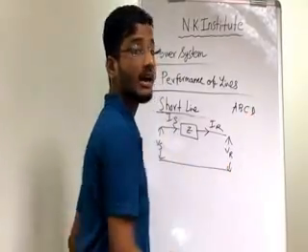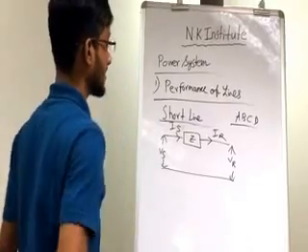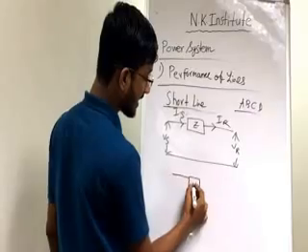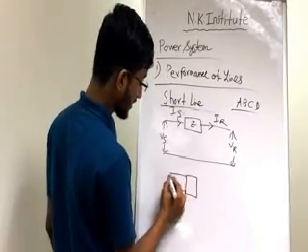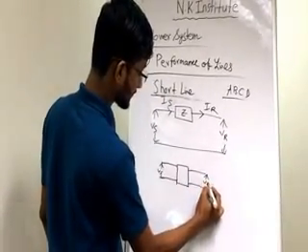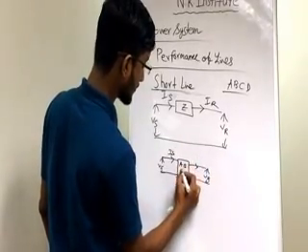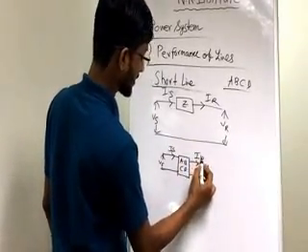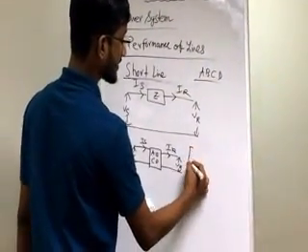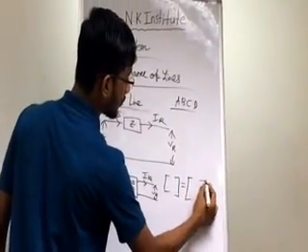You guys heard about ABCD parameters? May not have heard about that. I'm just explaining in short. What is an ABCD parameter? So in our two-port networks, suppose it is the impedance, and it is the sending end voltage, and it is the receiving end voltage. This is the sending end current. This is the receiving end current. So what we need to do? We need to just do one simple matrix. We need to memorize one simple circuit which is like that.